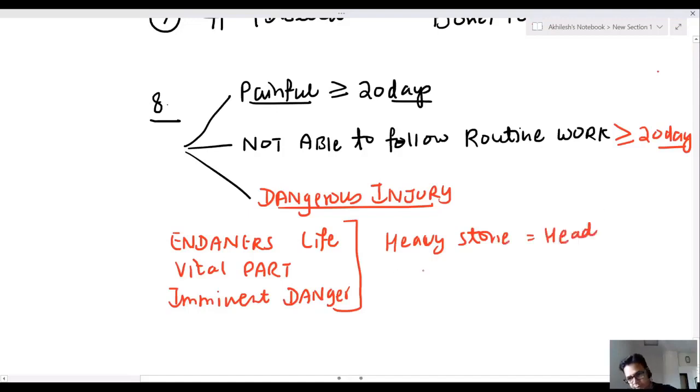Shooting, someone shoots you, fires at you. Stabbing, sir. All are dangerous injuries. Every dangerous injury is a grievous hurt. But every grievous hurt is not a dangerous injury. Every dangerous injury is a grievous hurt because this is clause number 8, which contains dangerous injury.